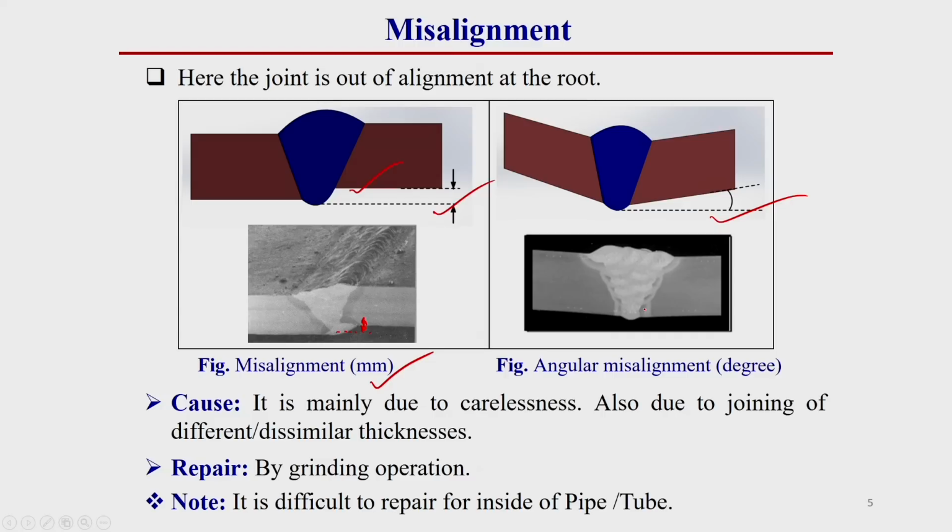How does it occur in the case of angular misalignment? Here one plate's angular deformation is more compared to the other plate's angular deformation. Here you see, one plate's angular deformation is like this, and the other plate's angular deformation is like this. So, this type of misalignment can occur in a welding joint. This is a welding defect. So, how can we repair this welding defect? First of all, we have to grind the defective portion and make the required shape. It is difficult to repair the inside of a pipe or tube. If this shifting of plate occurs inside the pipe, then how can we repair it? So, this creates some difficulty for repairing if it occurs inside the pipe or tube.